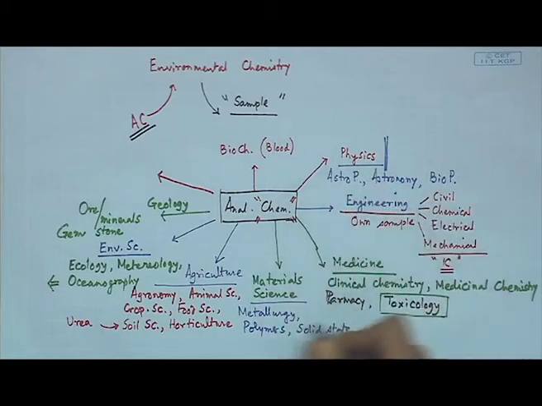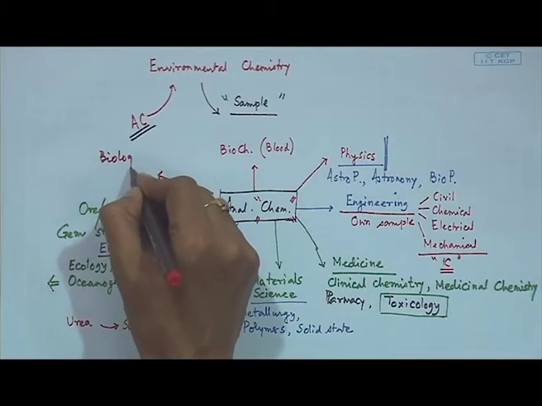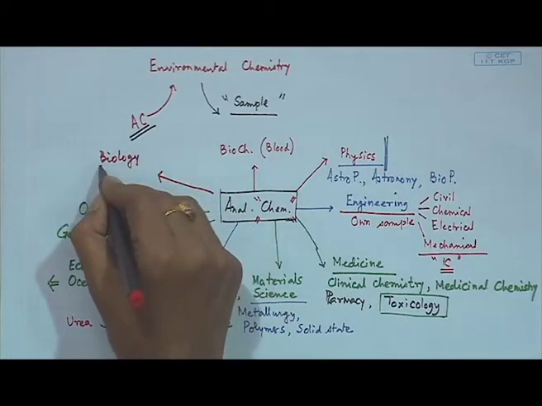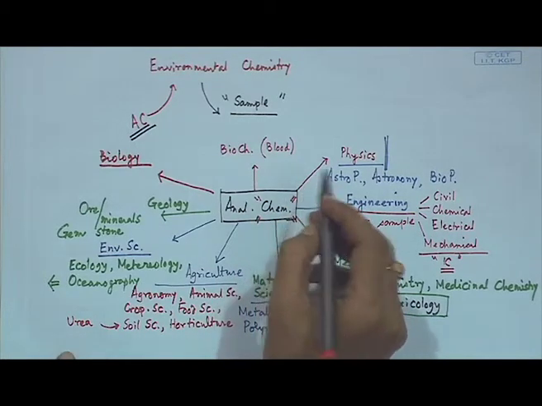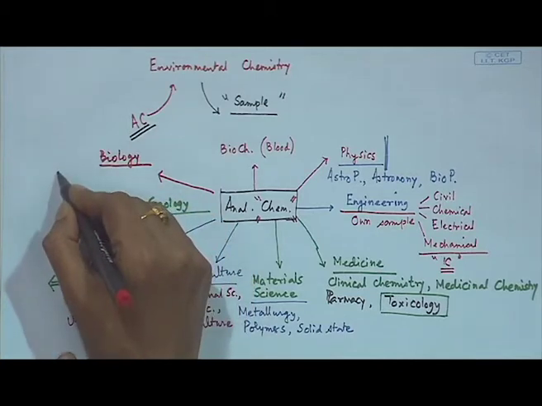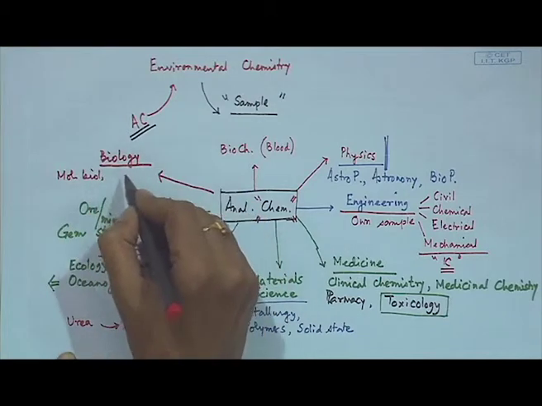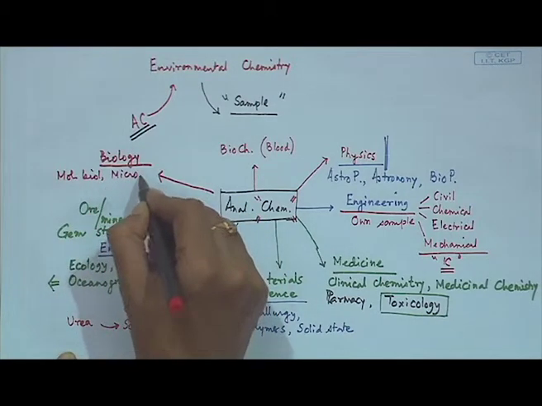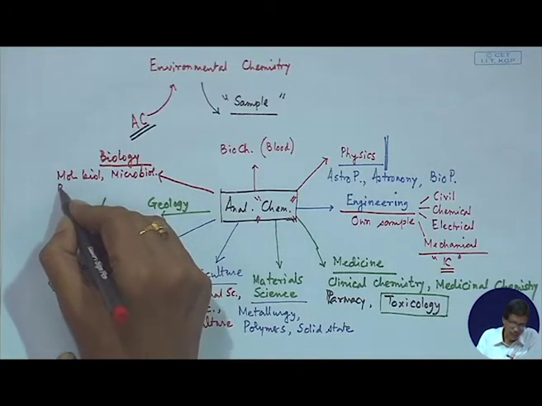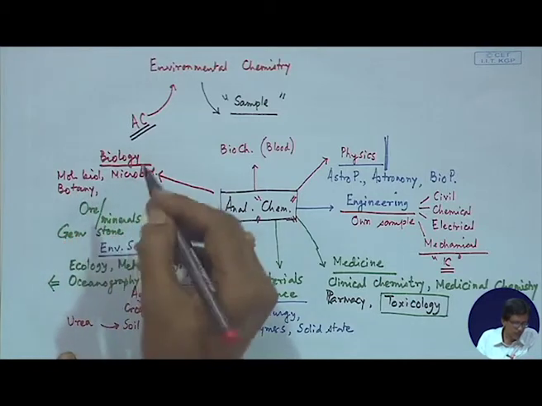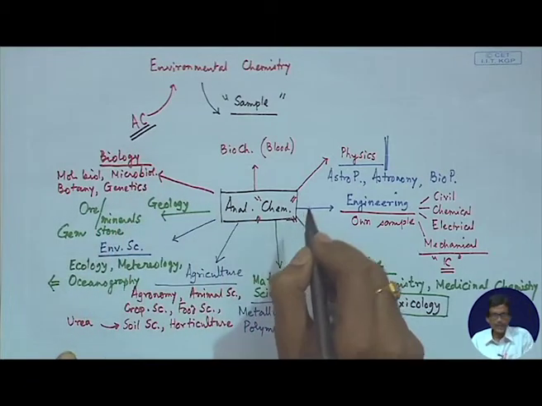Then lastly, we are just completing the whole circle, starting from biochemical to physics, and now reaching the analysis of biological samples. So, biology will also benefit from the knowledge of analytical chemistry, including molecular biology, microbiology, botany and genetics.